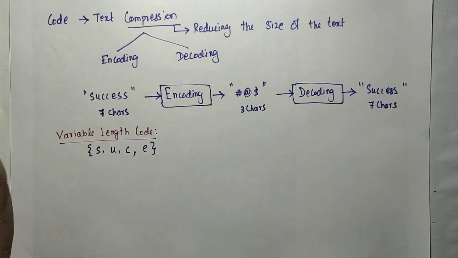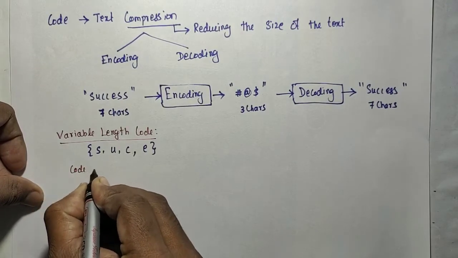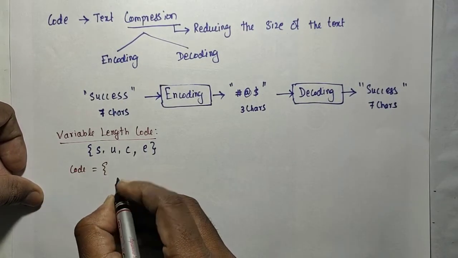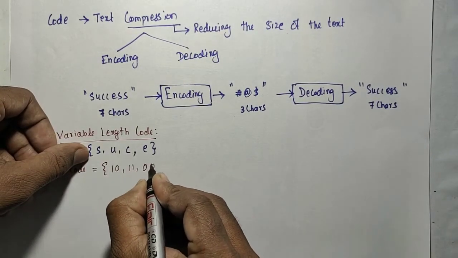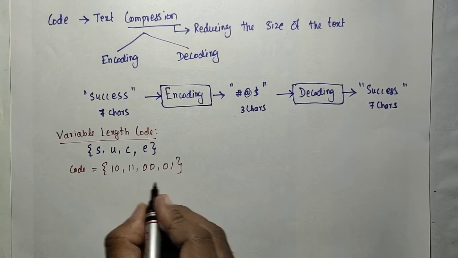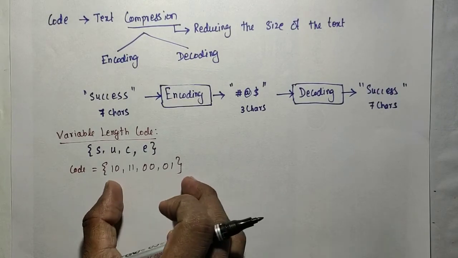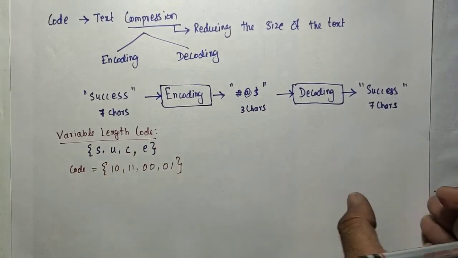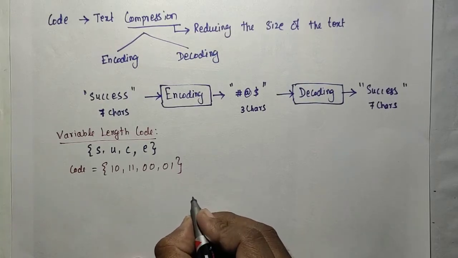So I need to choose a code word, and the code to be chosen: only 4 characters I need. So I can use 1 0, 1 1, 0 0, and 0 1. There are no repeated duplicates, so we can set this code word. This code I can use for encoding. The same code will be used on the decoding side. Correct? So now I am going to encode it. That is the encoding.